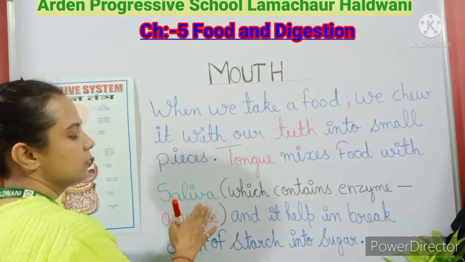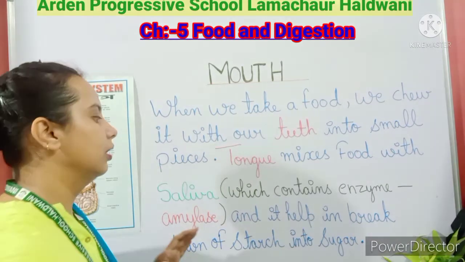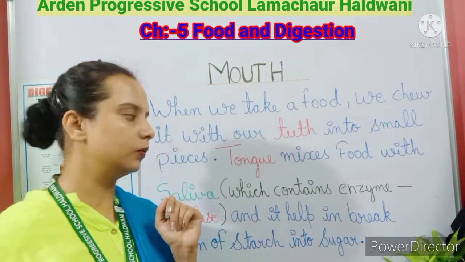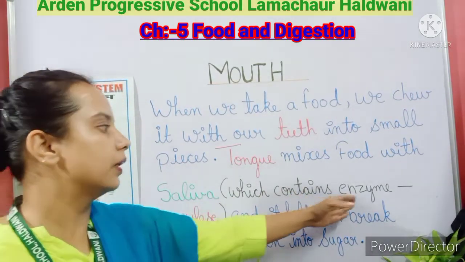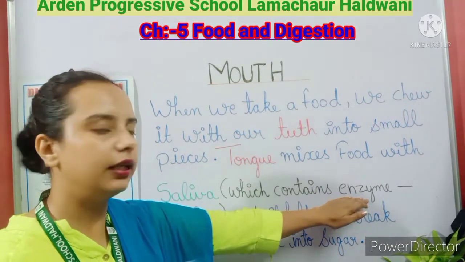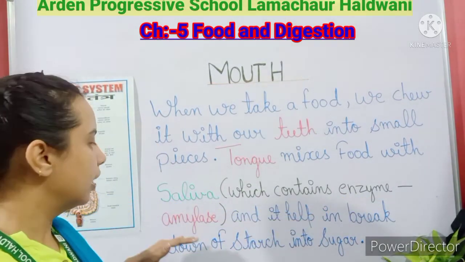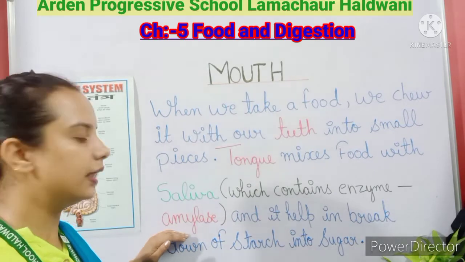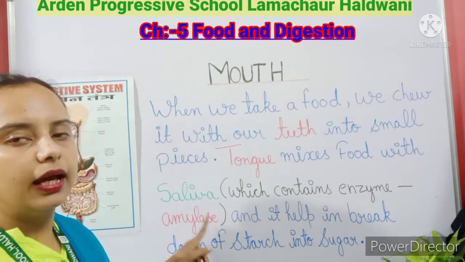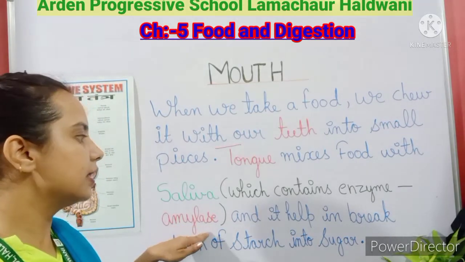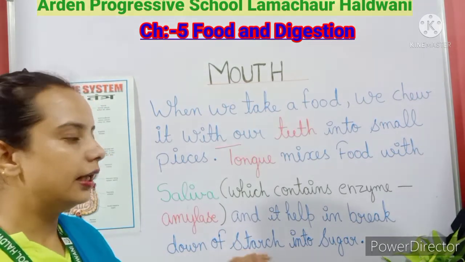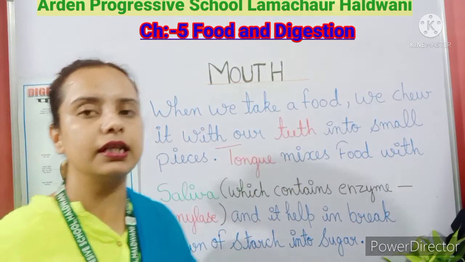Okay, so what is saliva? Saliva is a liquid present in our mouth, and it contains what? Enzyme. Saliva contains an enzyme, and the name of that enzyme is amylase. Okay, and what is the function of this amylase? It is to break down the starch. It breaks down the starch which is present in the food.